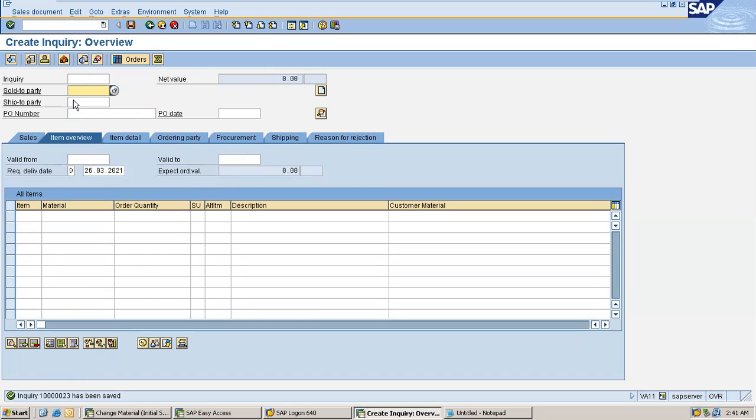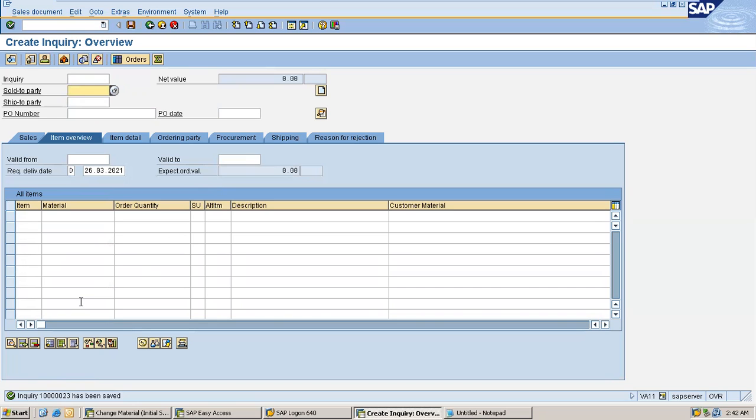When you create something in creation mode, the system will push data from the presentation layer to the database layer, and this data is validated by the application layer.